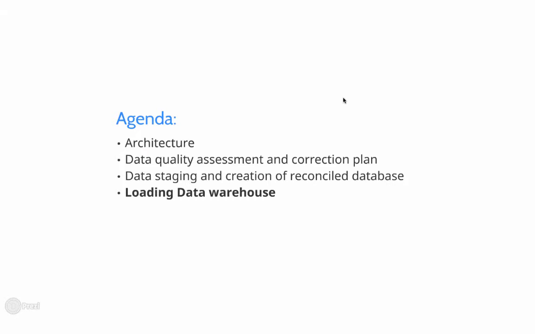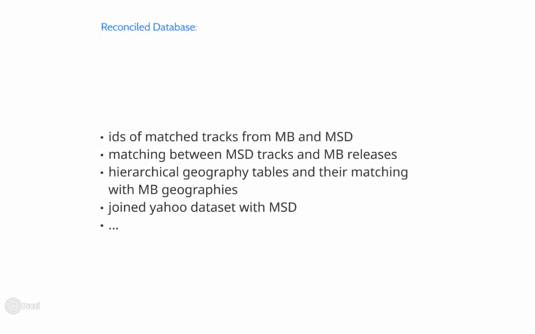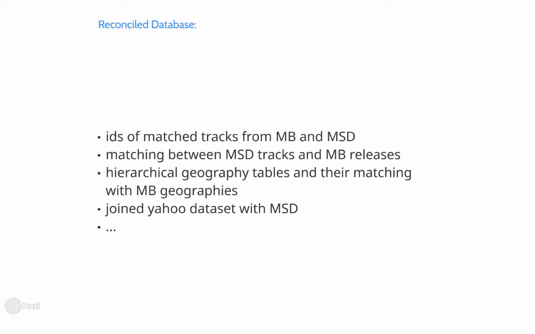Finally, we reached the step of loading our data warehouse. After the initial data integration process on our reconciled database, we have the following additional tables: IDs of matched tracks from MusicBrainz and Million Song database, matching between Million Song database tracks and MusicBrainz releases, hierarchical geography tables and their matching with MusicBrainz geographies, the already joined Yahoo dataset, Million Song database, and so on. This reconciled database simplifies many of our loading processes.